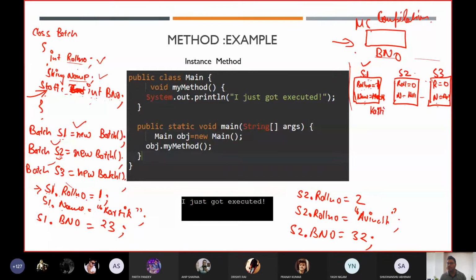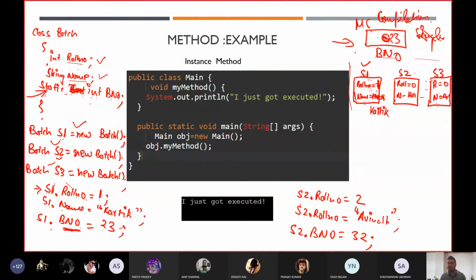Similarly, I am also going to update the value of B number. But always remember, B number is not located inside the memory of an object. B number is located globally. All the objects can directly access it, and it is a single copy, not multiple copies. Initially I got the value as 0, so I'm going to update it to 23 now.